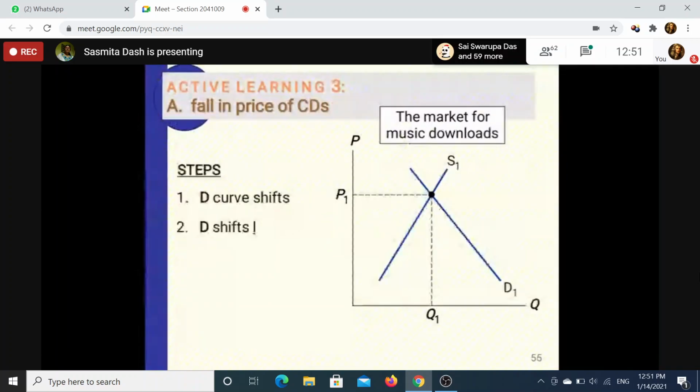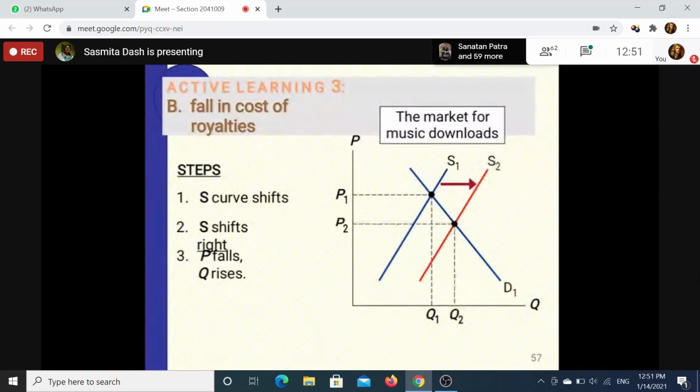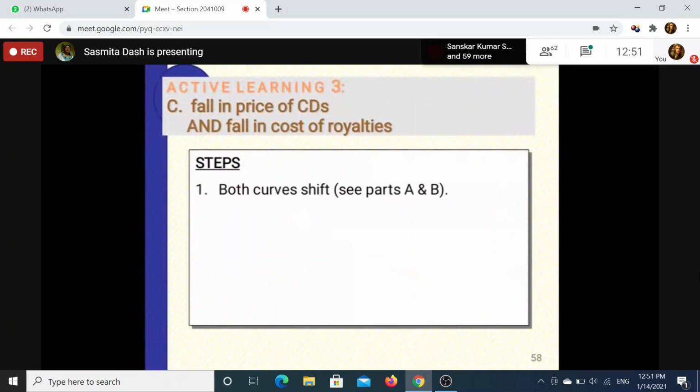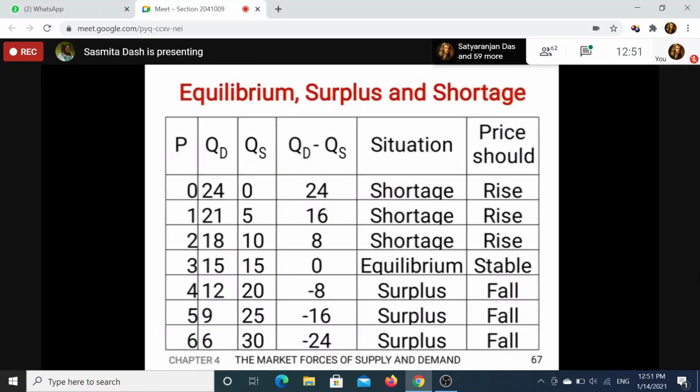There are so many other examples we can have, when supply decreases or increases, and one curve remains constant while the other curve is shifting. If only one curve is shifting, either demand or supply, you will get a single diagram and a definite answer for change in quantity demanded and quantity supplied.